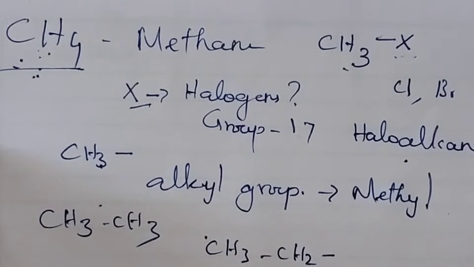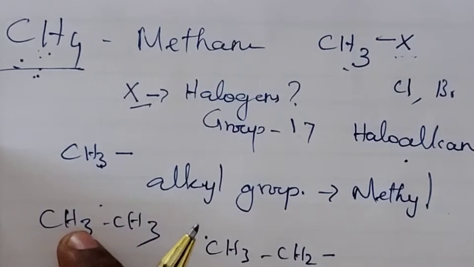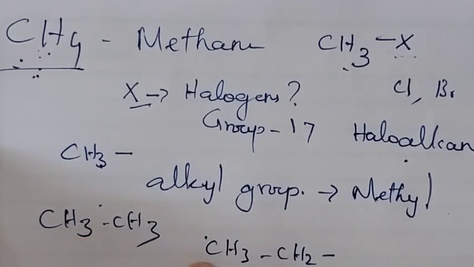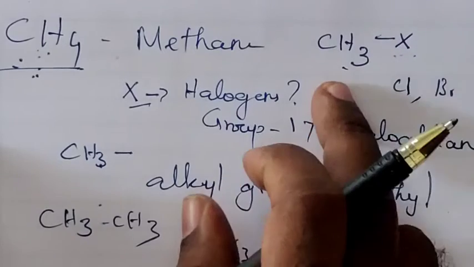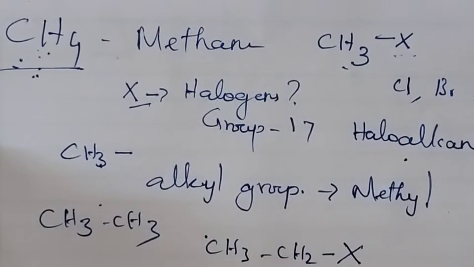CH3CH2. So this is called alkyl group. This is called alkane. This is called alkyl. This is called ethane. Therefore, it is called ethyl group. In the ethyl group, the removed hydrogen atom is replaced by a halogen, then the resultant compound is called haloethane.